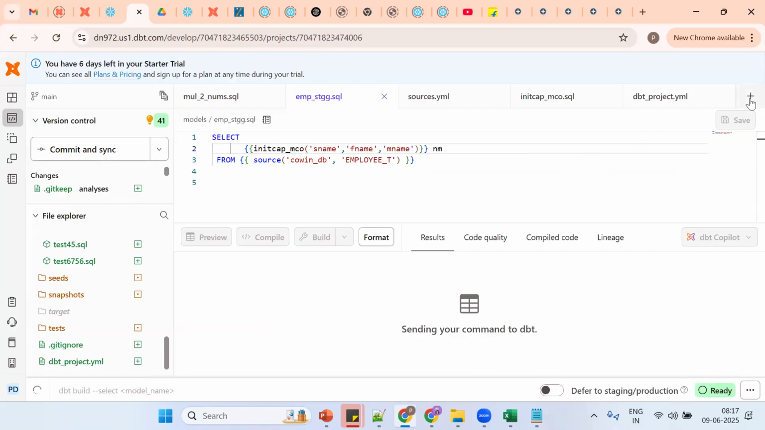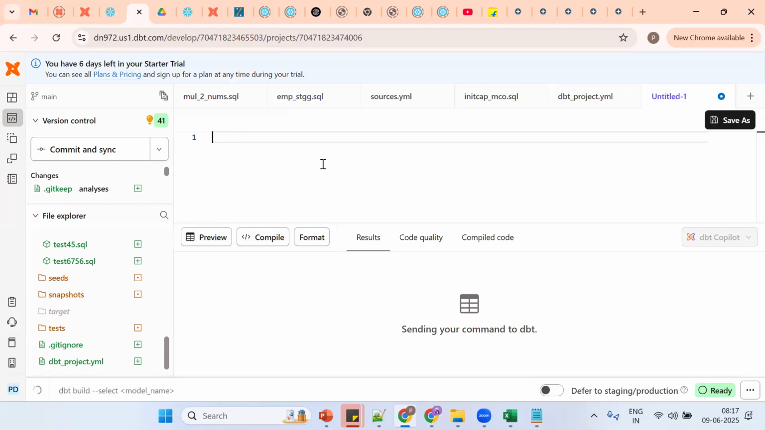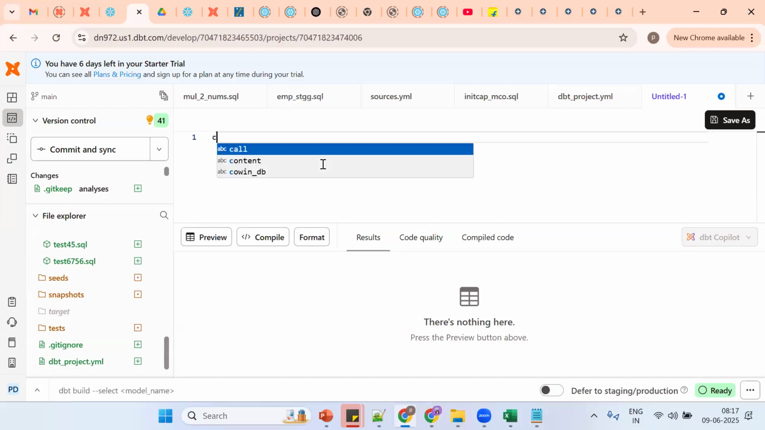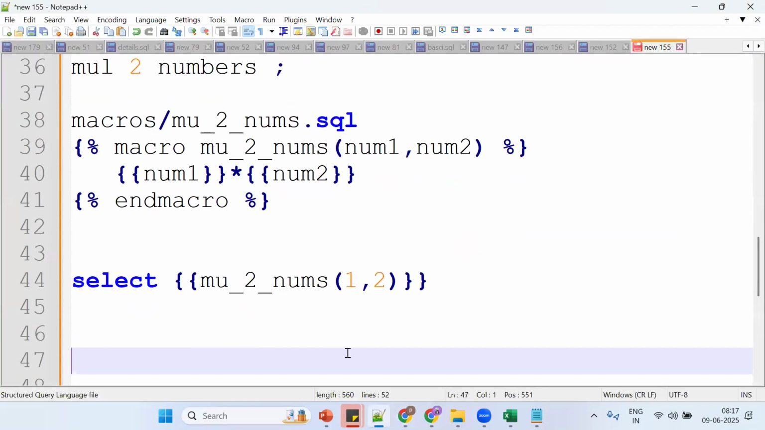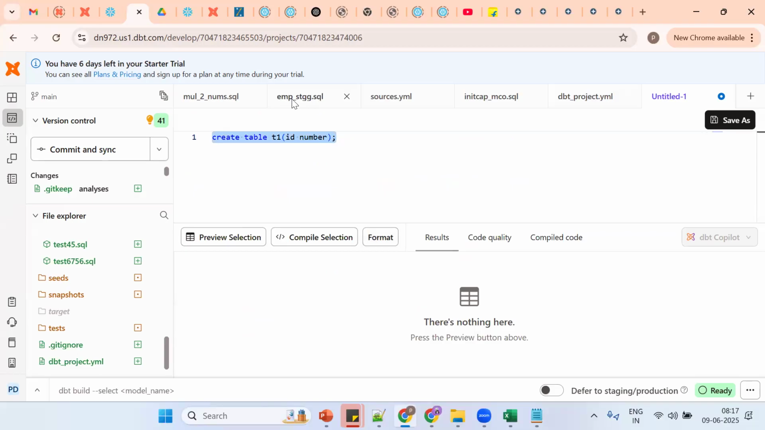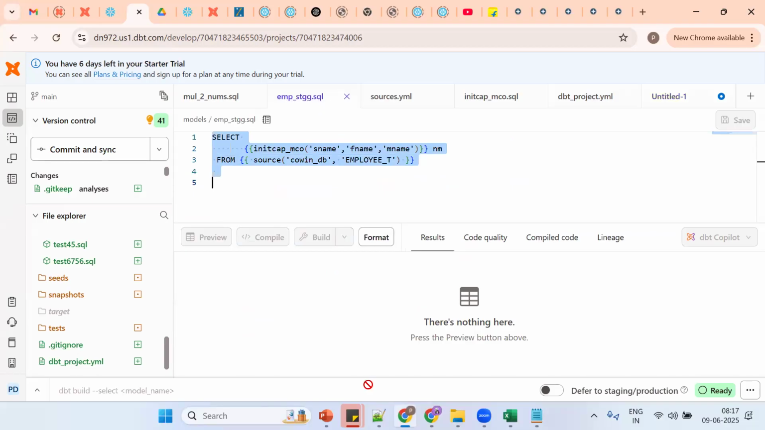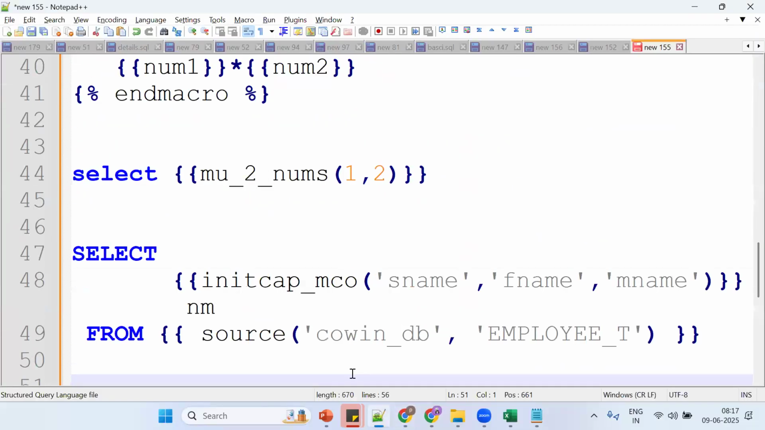Now I want to create one table. Tell me how to create a table. Only a table I want to create. Tell me, in the models can we use this syntax? Create a table T1 ID number. Does it work? No, only select statements. If I want to perform DDLs or DML, we should go for what concept? Not model. Don't confuse.